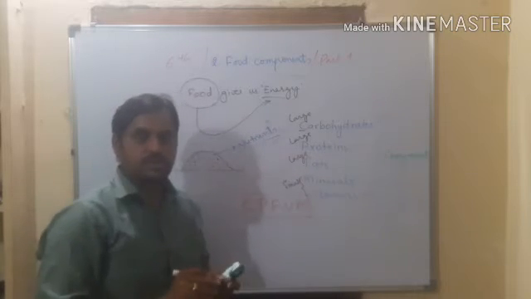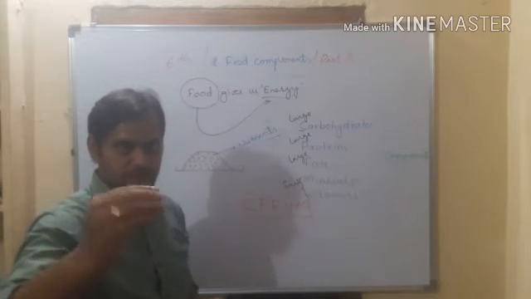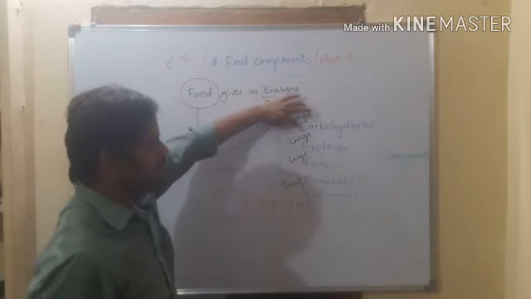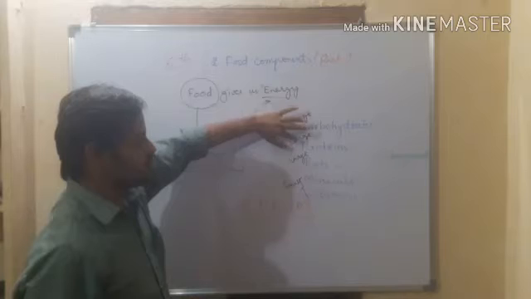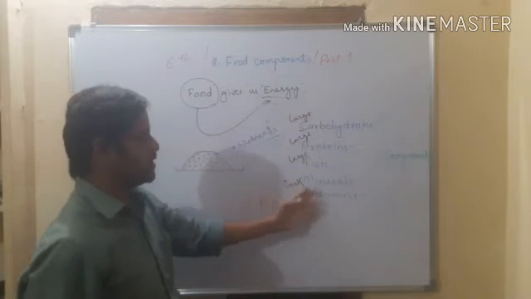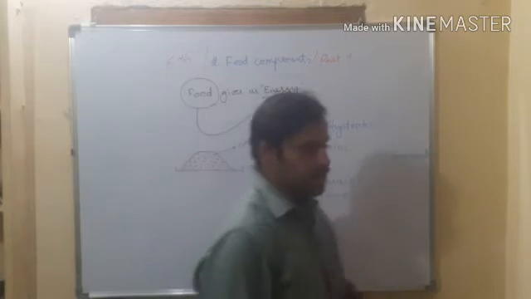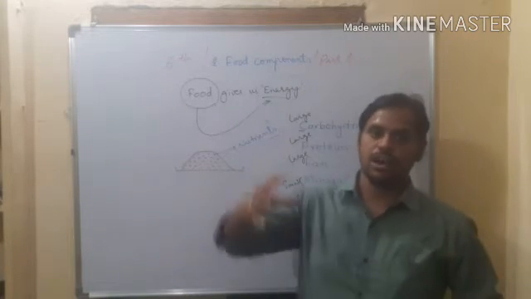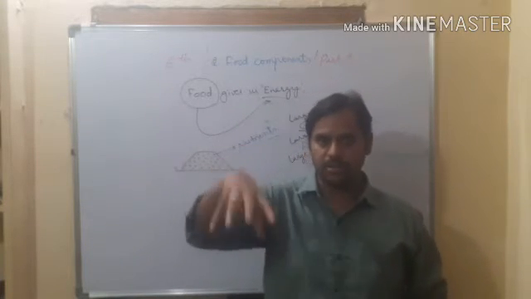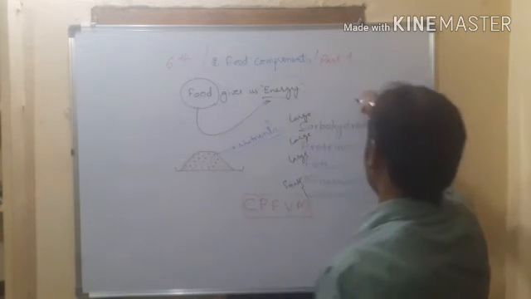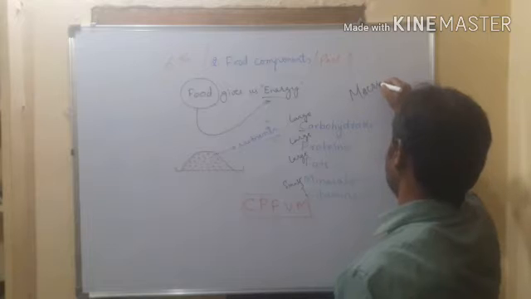Quantity means weight, right? So we take carbohydrates more, proteins more, fats more, whereas vitamins and minerals less. Whatever nutrients we take in large quantity are called macronutrients.